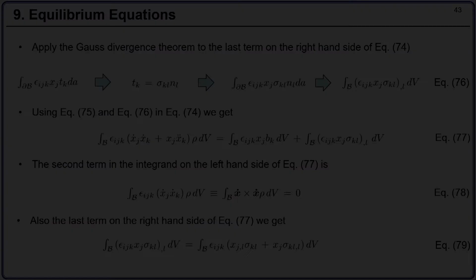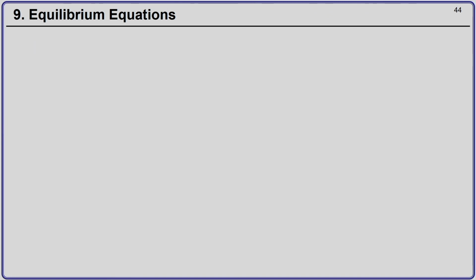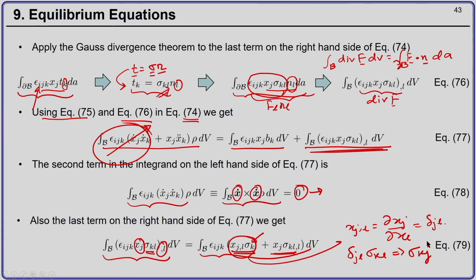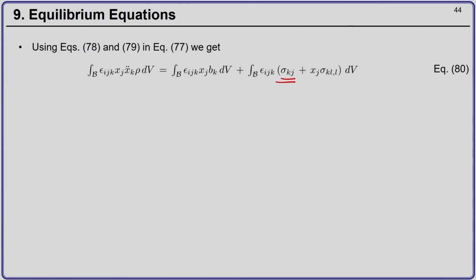Now, you notice that this term x j comma L, if you write fully, is delta x j by delta x L. And if you recall the Kronecker delta, this is equal to delta J L. So, we have delta J L and then sigma K L, which gives me sigma K J. So, I can write this term as sigma K J. If I use equation 78, 79 in equation 77, I get the term on the left hand side equal to these two terms on the right hand side.